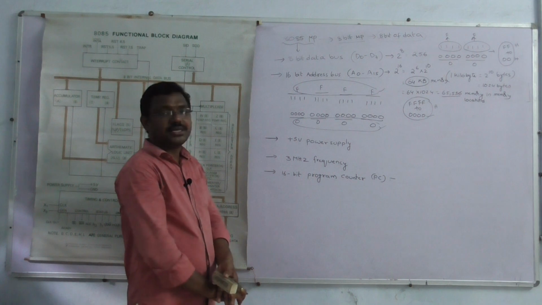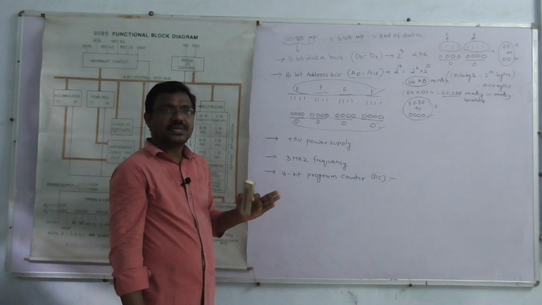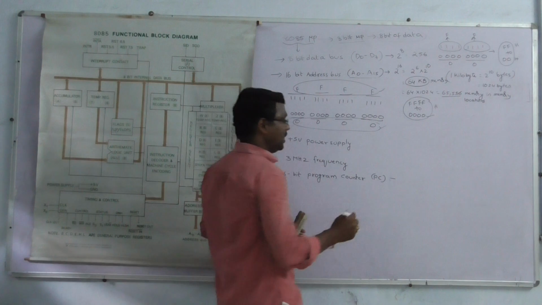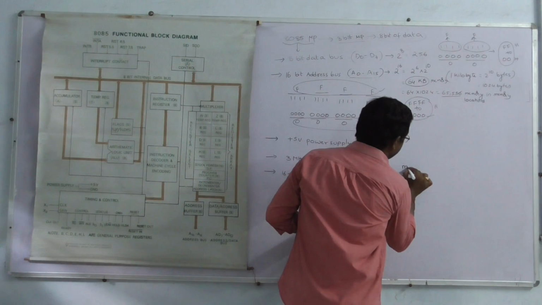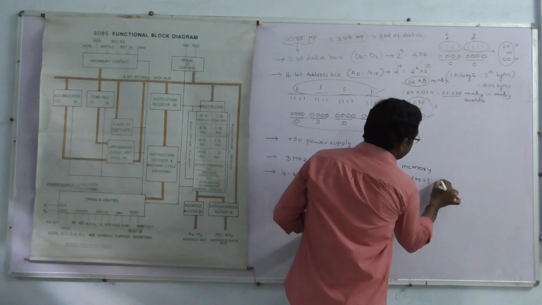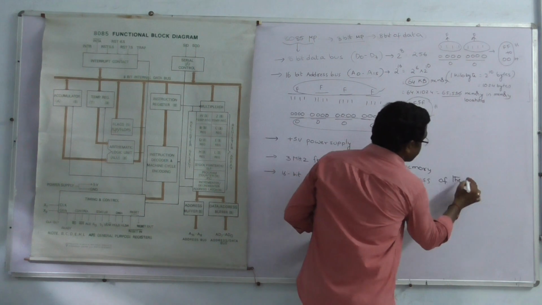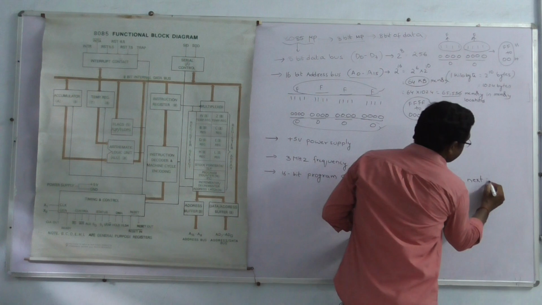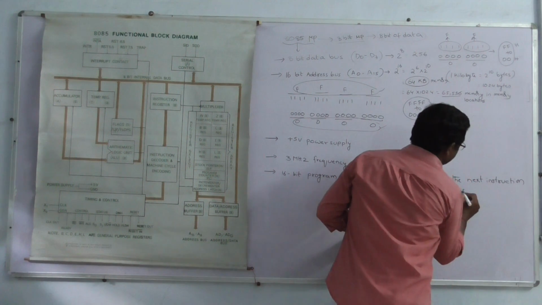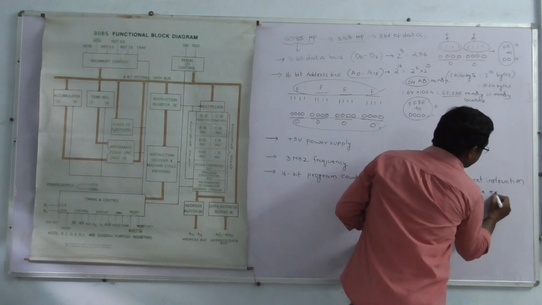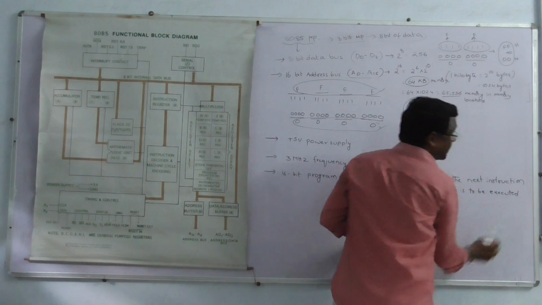The address of the next instruction is always stored in the program counter. The memory address of the next instruction is to be fetched or executed. The program counter is a 16-bit register.